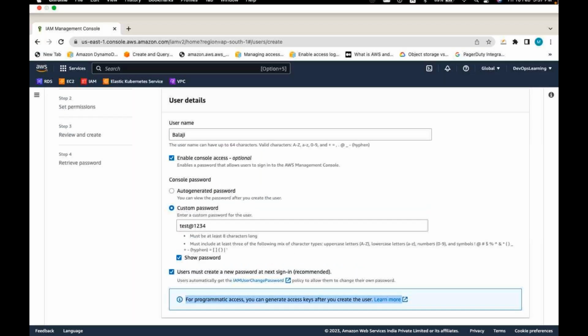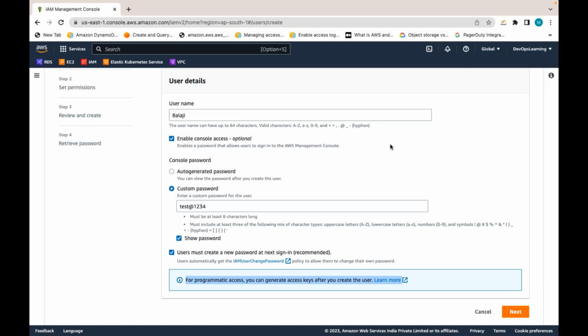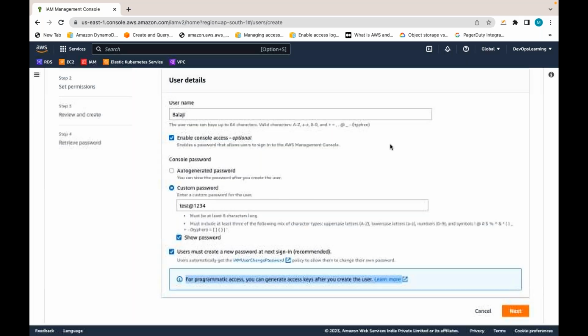As a user, if he has to manage AWS resources programmatically, then he has to use access keys and secret keys. That can be a CLI, an API, or Terraform running as Balaji in his local system. He has to generate his access keys and secret keys, and he has to use them. For generating access keys for himself also, we need to attach some IAM access key permissions. That I will do after creating a user. Clear what I am doing here?